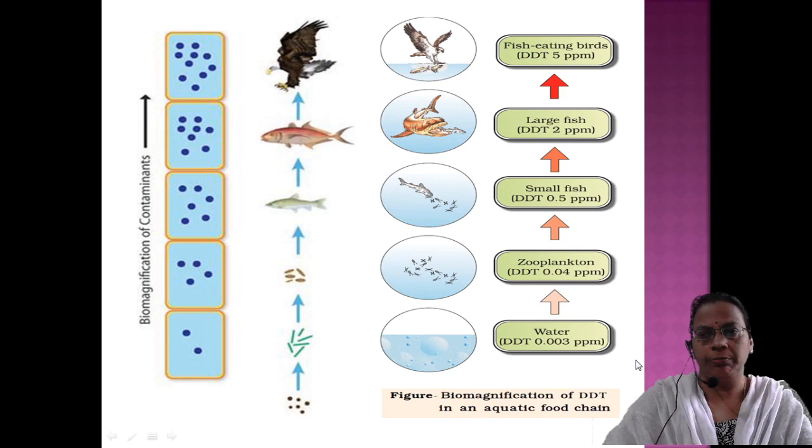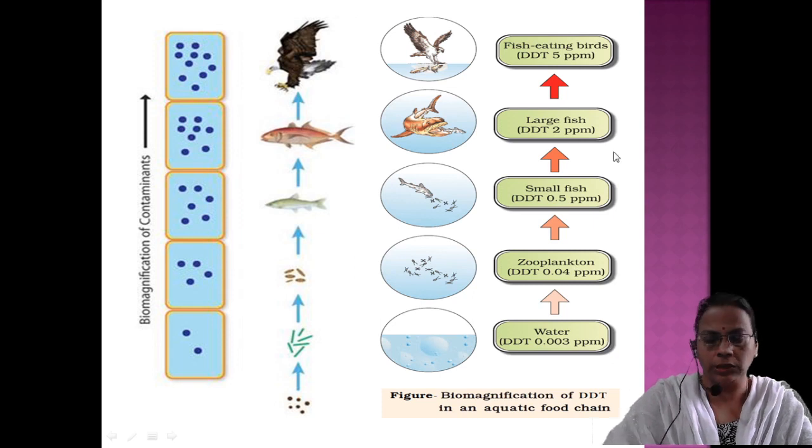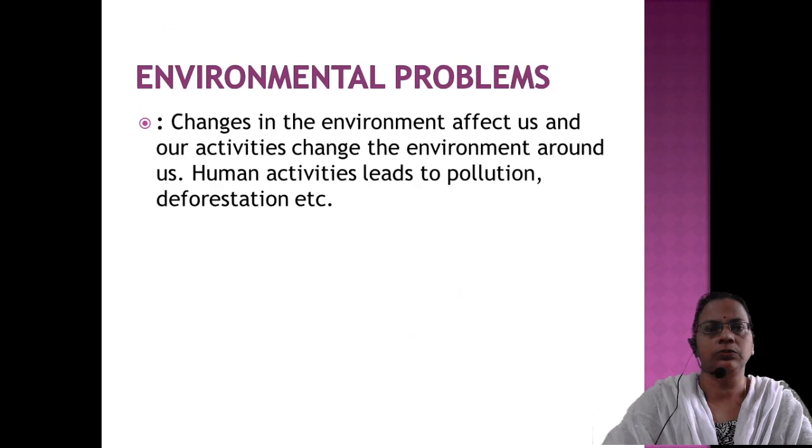And here it is the amount, the parts per million, DDT 0.00 parts per million. It will keep on increasing, that is 0.04 parts per million. In that way finally it will be accumulated. Now we'll move on to the next one, environmental problems.